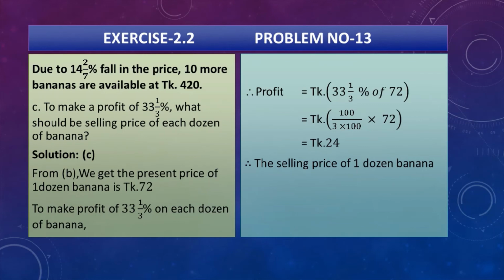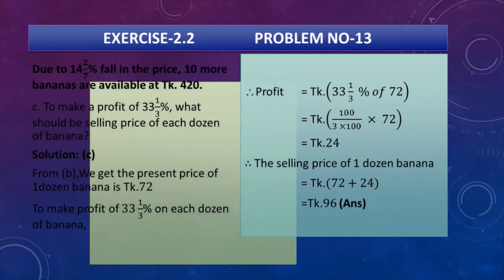So the selling price of 1 dozen bananas is 72 plus 24, because 72 is the present price, and if we want to make a profit of 33 whole 1 by 3% on this price, then we have to add 24 taka, and we get 96 taka. That is our desired answer.